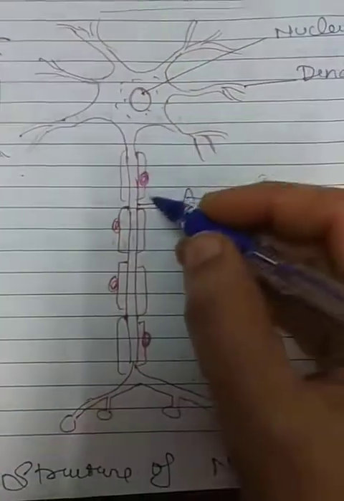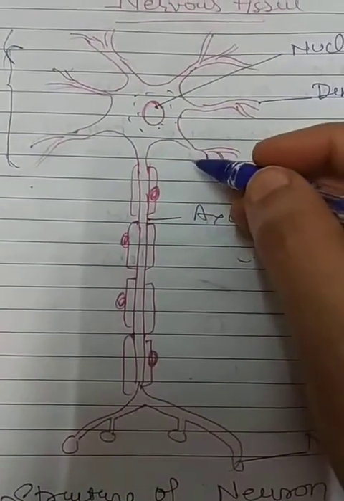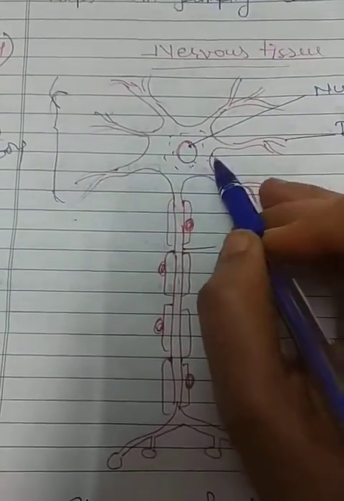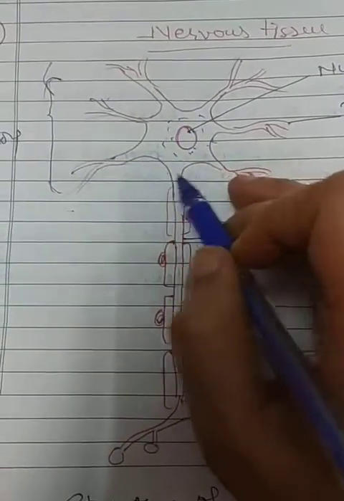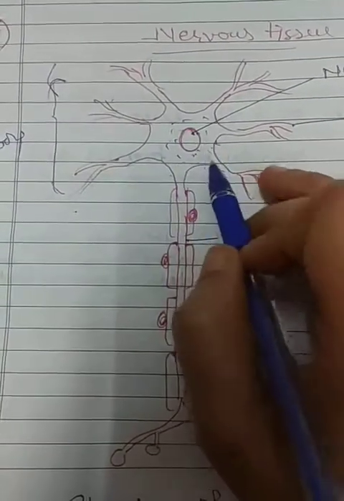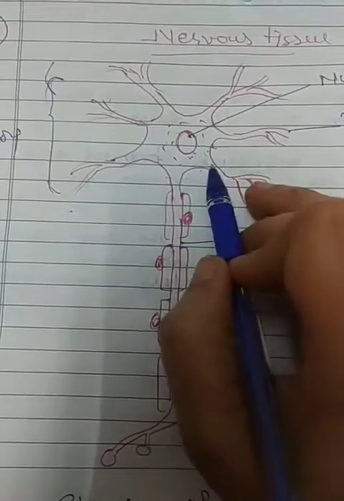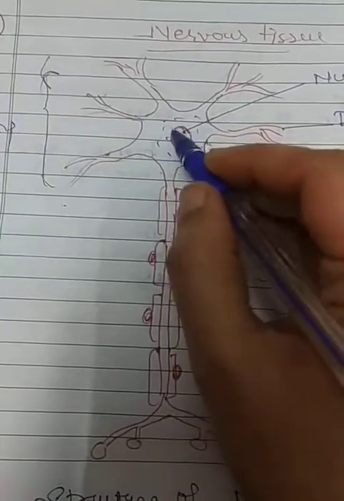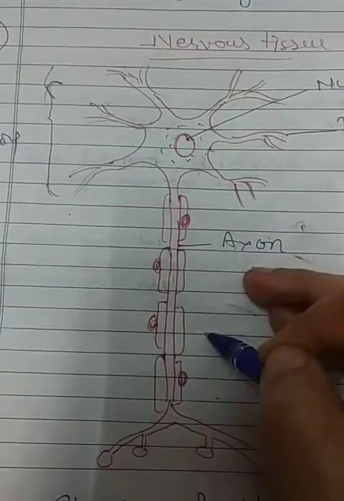Now, first is the cell body. The main part is the cell body, which contains the nucleus, cytoplasm and other cell organelles like other cells. Extensions of the cell membrane of the cell body are referred to as processes.